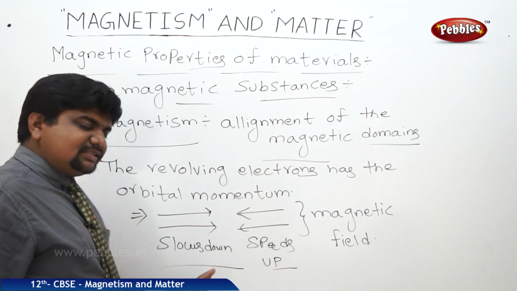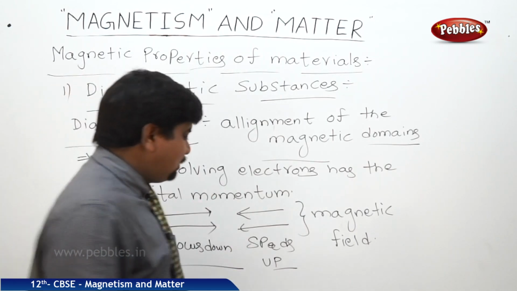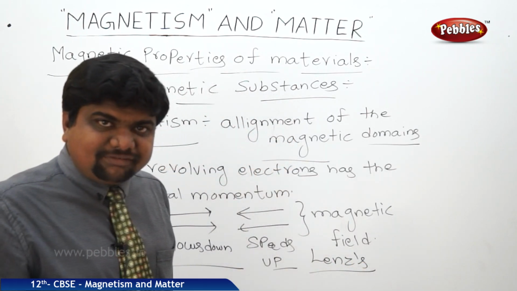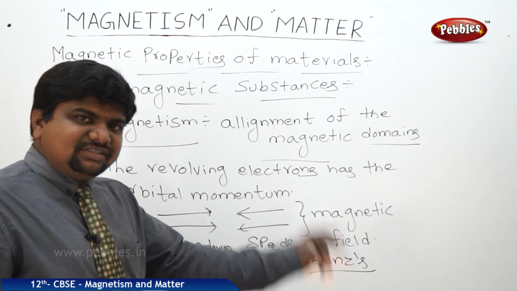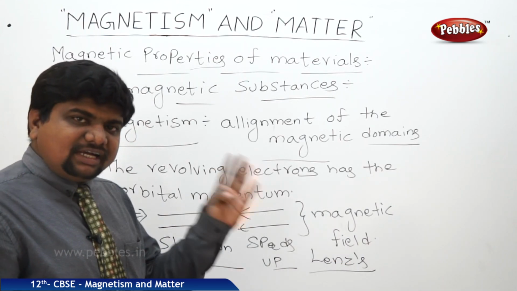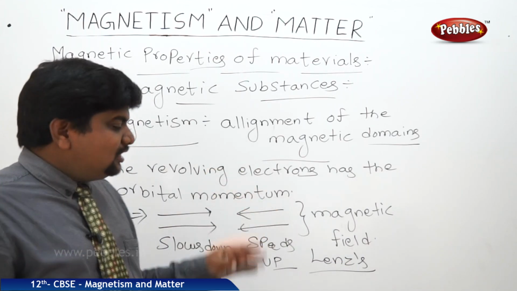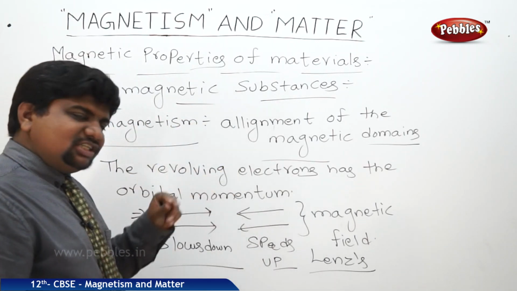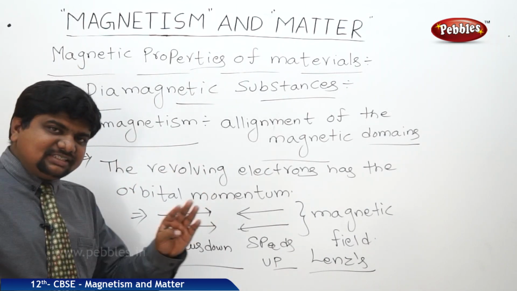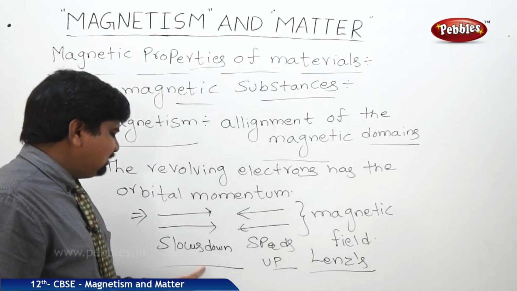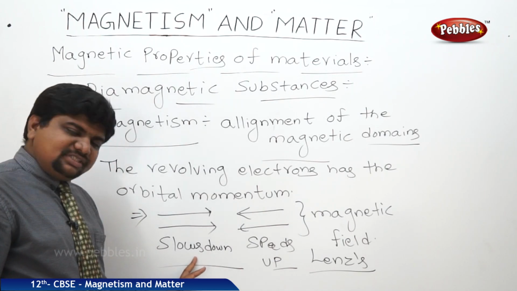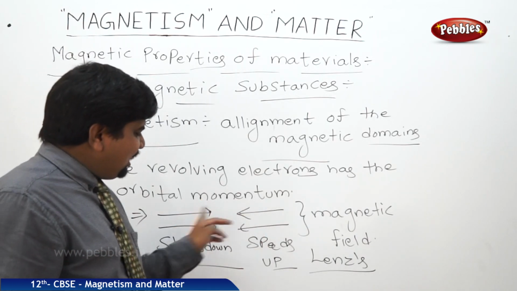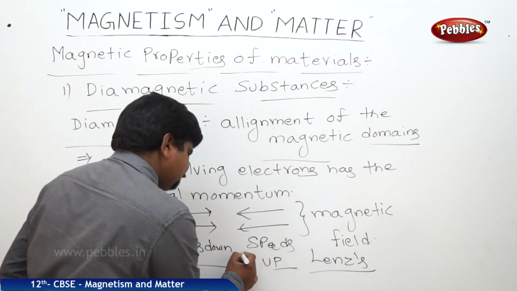So we can understand this slowdown and speeding up because of Lenz's law also. In Lenz's law, when we apply a magnetic field near a current carrying conductor or a simply insulated conductor, the motion of the electrons which are at rest is sped up, and the motion of the protons or positive charge carriers is slowed down. That's why there is a possibility for a net change in the magnetic flux and in the electric field also. The electrons moving in the same direction slow down, and in the opposite direction speed up. Because of that, the net magnetic moment will be zero.